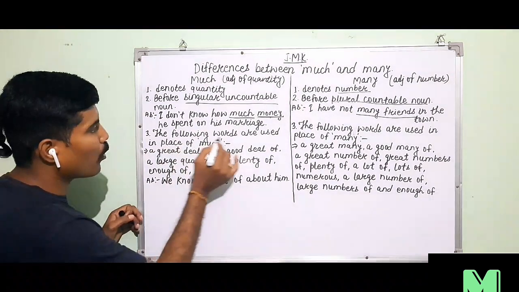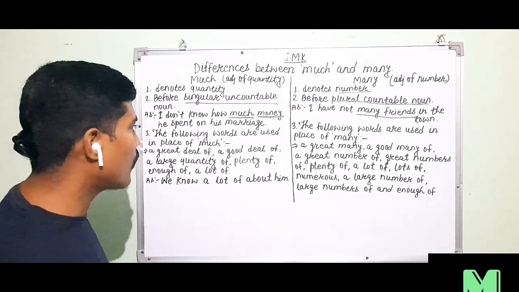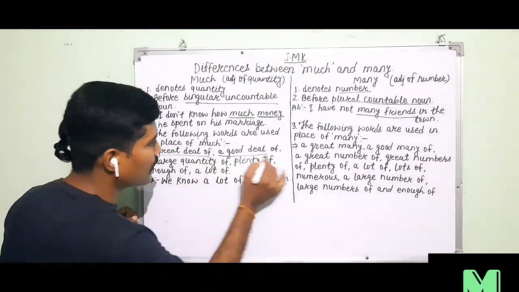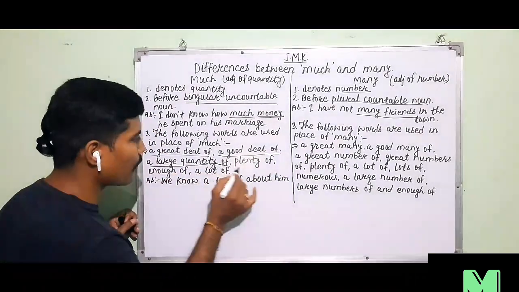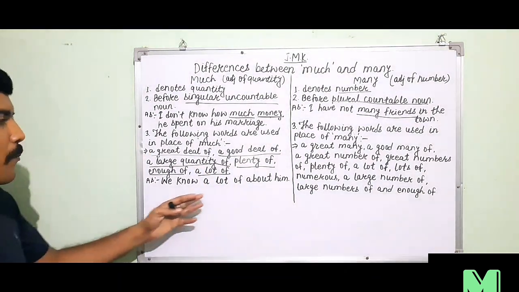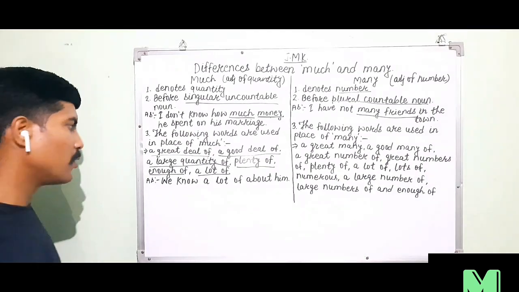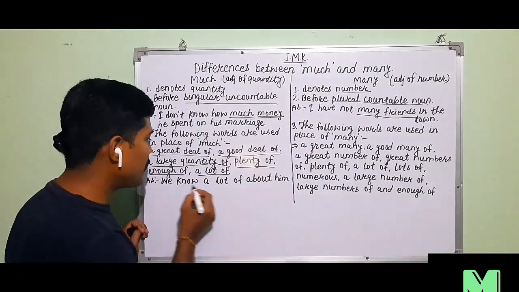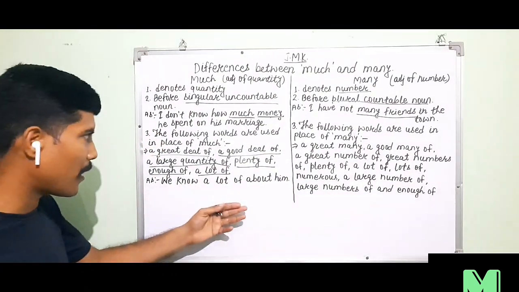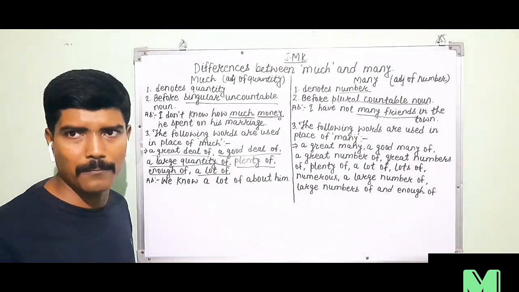Rule number 3. The following words are used in place of much. Instead of much, we can also use these words: a great deal of, a good deal of, a large quantity of, plenty of, enough of, a lot of. For example, instead of "We know much about him," we can say we know a lot about him, we know plenty about him, we know a great deal about him, we know a good deal about him.